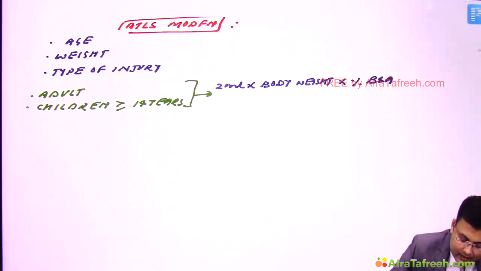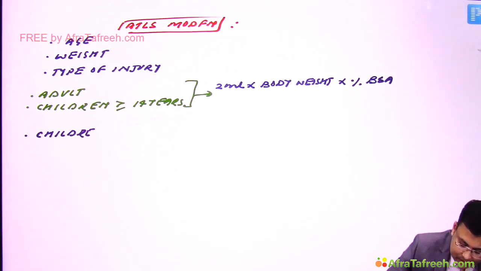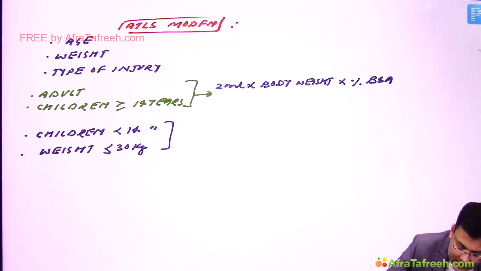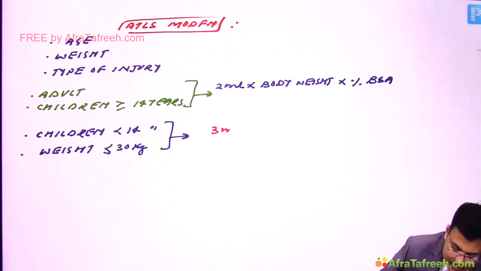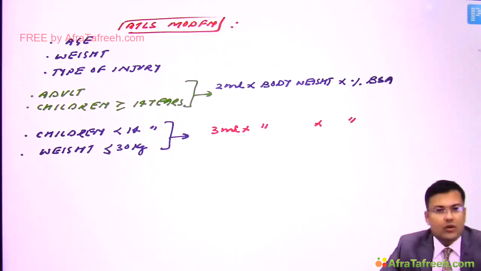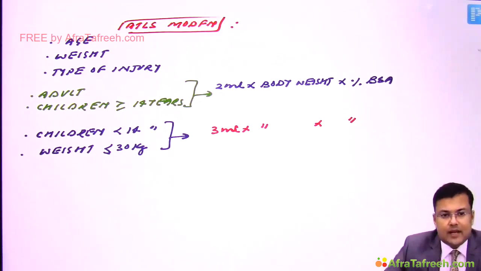And if the age of the child is less than 14 years, or the child's body weight is less than or equal to 30 kg, in this category how much fluid is given? It is 3 ml into body weight in kg into total burnt surface area.